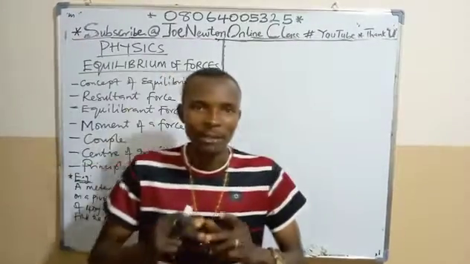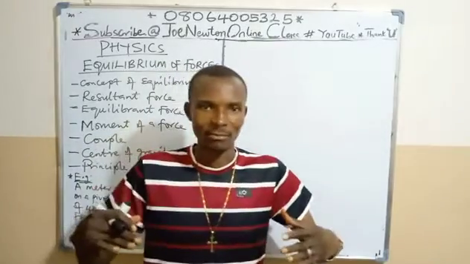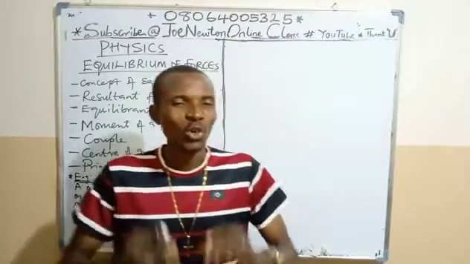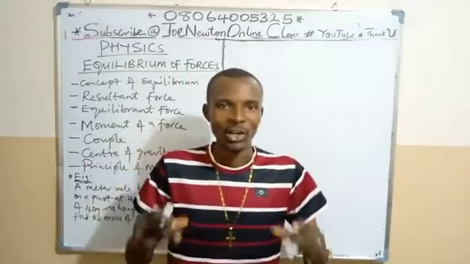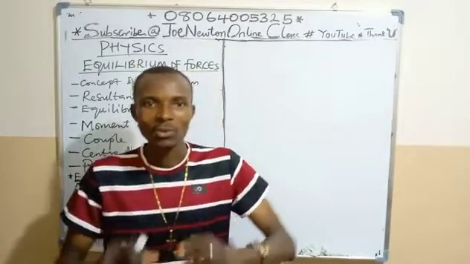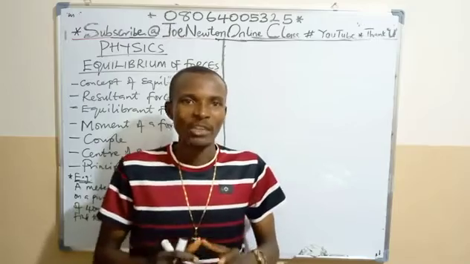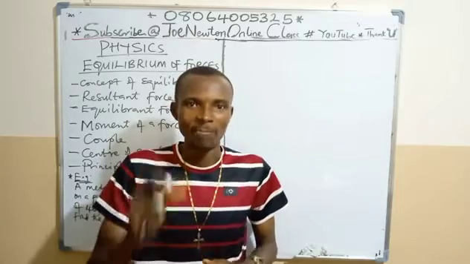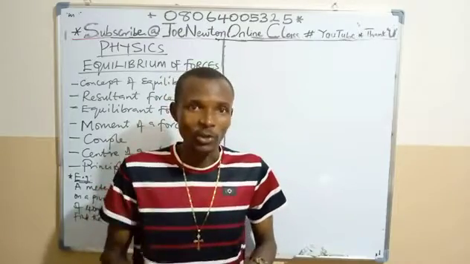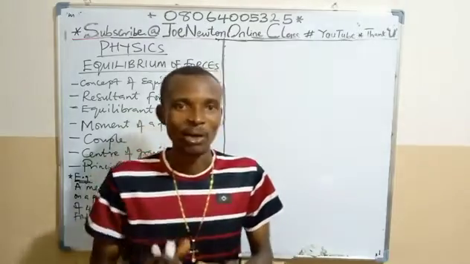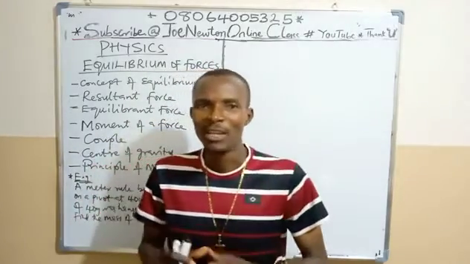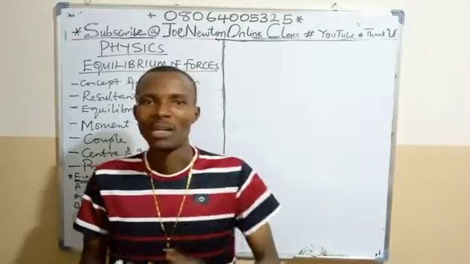The term equilibrium simply means being balanced. So we say that a body is said to be in equilibrium when there is no net force acting on the body. In other words, the body is not accelerating. That means the body is either at rest or is moving with a uniform speed in a straight line. Or the body, if rotating at all, is rotating with uniform angular velocity. Then such a body is said to be in a state of equilibrium.